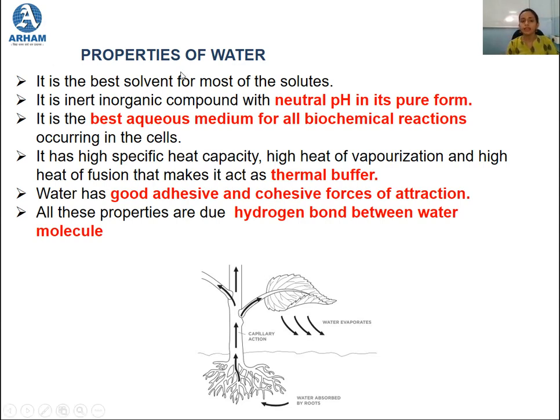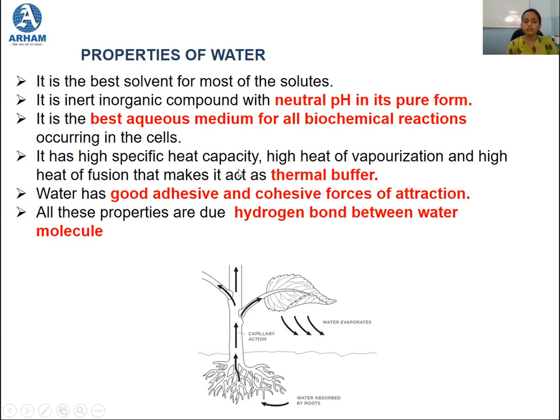Let us once again revise the properties of water. The first one is that it is the best solvent for most of the solutes. The second is that it is an inert inorganic compound with neutral pH in its pure form, which makes it the best medium for the transportation of minerals and food molecules. The third property is that it is the best aqueous medium for all biochemical reactions. Photosynthesis is a biochemical reaction, and water acts as the best raw material to carry out photosynthesis in plants.